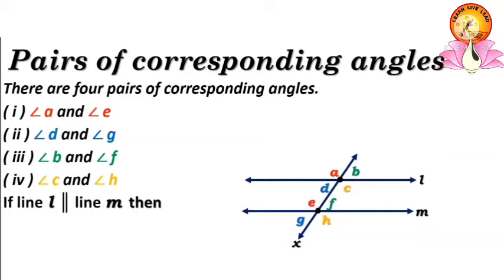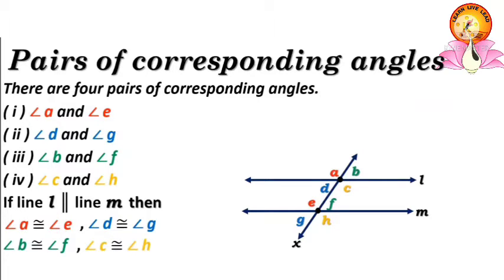If line L is parallel to line M, then all the 4 pairs of corresponding angles are congruent. That is, angle A is congruent to angle E, angle D is congruent to angle G, angle B is congruent to angle F, angle C is congruent to angle H.